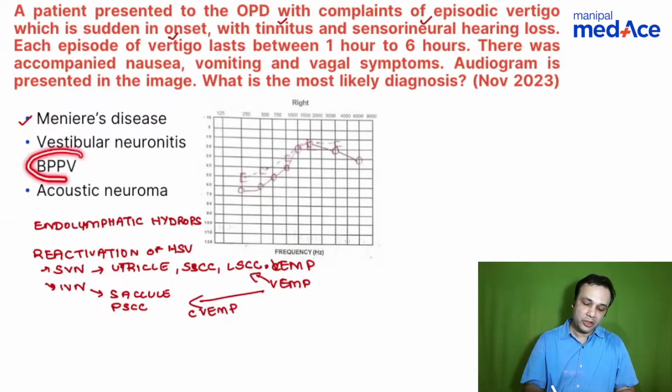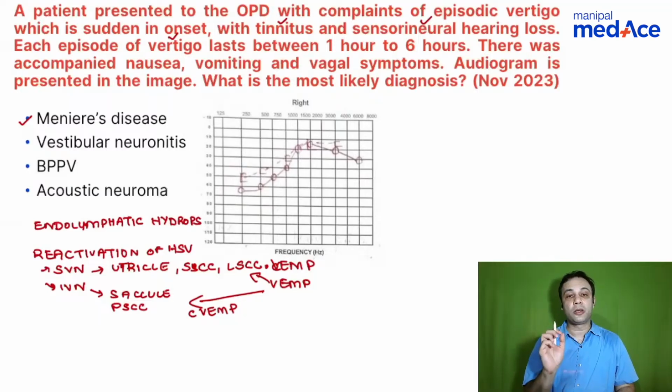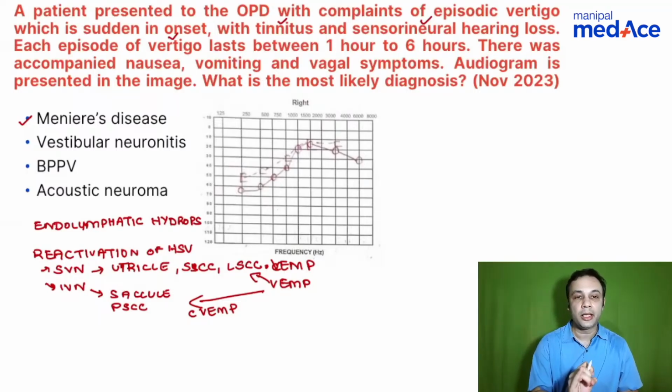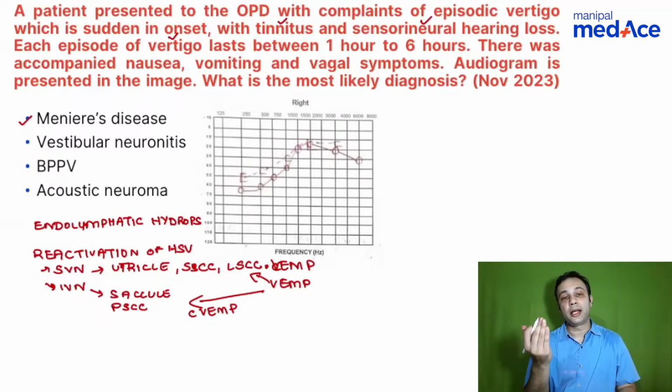Benign paroxysmal positional vertigo is dependent on the otolithic organs. There are calcium based otoliths present on top of the sensory organ, that is the macula of the utricle and the macula of the saccule. These otoliths tend to get dislodged. It can be spontaneous, it can be because of trauma. They get dislodged most commonly into the posterior semicircular canal, second most commonly into the lateral semicircular canal, and the rare one is the superior semicircular canal. So remember, in that order it is affected, right?